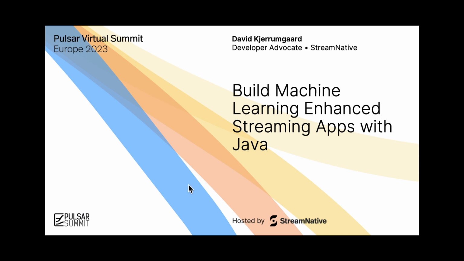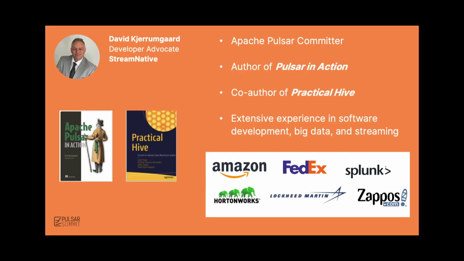In this talk, I'll show you how to build machine learning enhanced streaming applications using Java. My name is David Kjerrumgaard, and I'm a developer advocate at StreamNative. I'm also a committer on the Apache Pulsar project and author of Pulsar in Action by Manning Press. I have extensive experience in software development, big data, and streaming in companies from Amazon to Zappos.